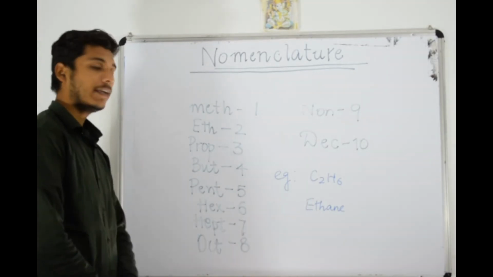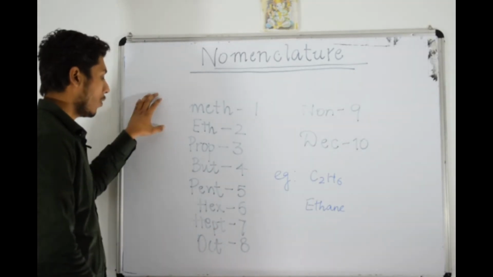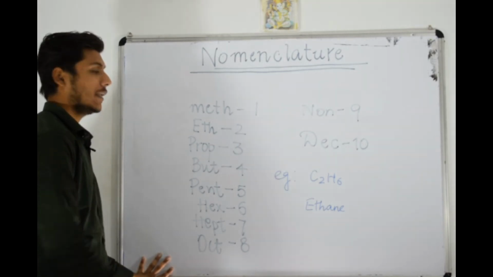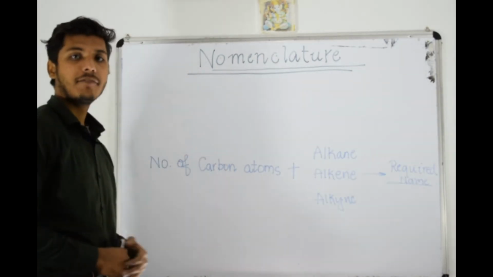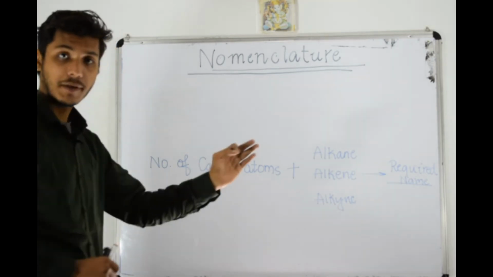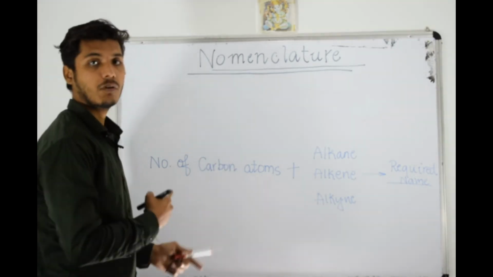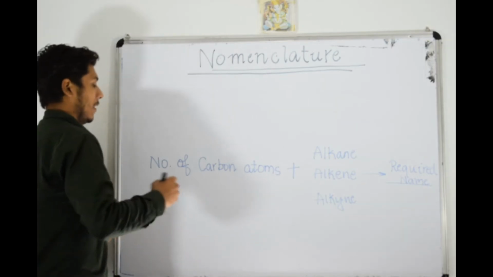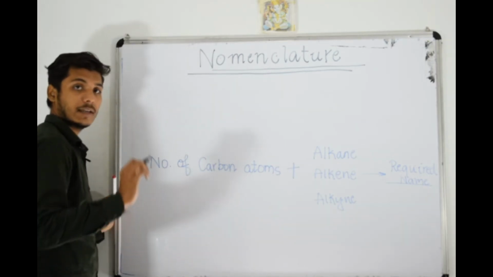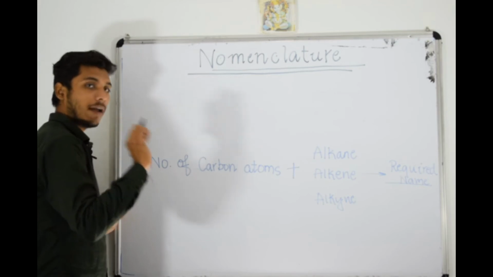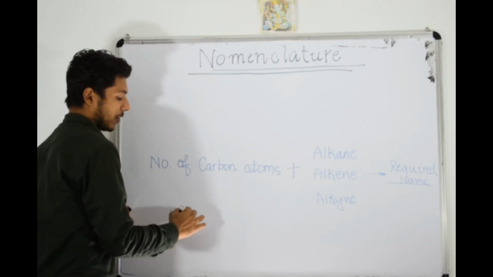We will understand it later, but first of all you have to know that what will be the name of a compound containing particular number of carbon atoms. After learning that, we will discuss a formula of naming hydrocarbons. Like, understand this formula carefully. The formula says number of carbon atoms. Like if there are 5 carbon atoms, then pent will be written.